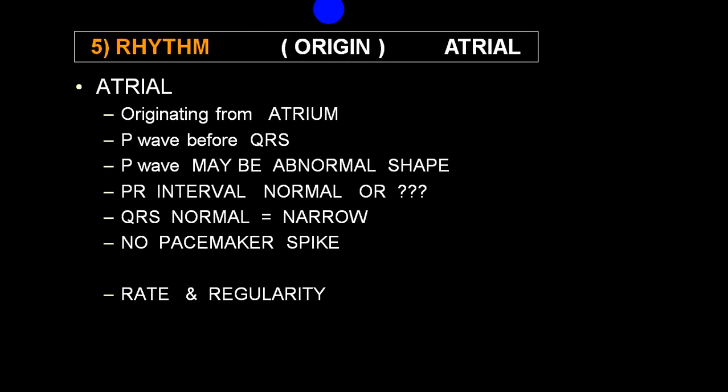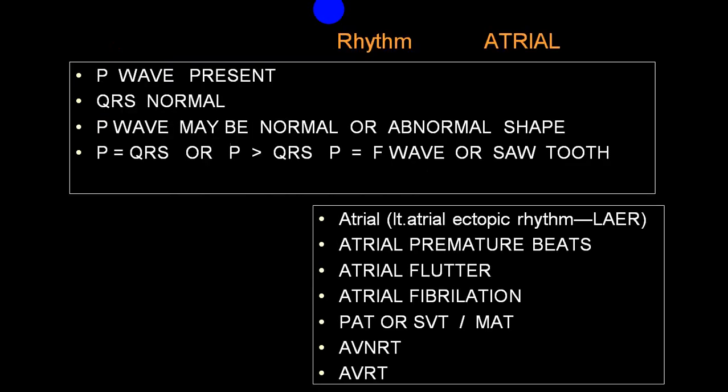So the characteristic of an atrial rhythm: a P wave is present before each QRS complex. The QRS complex is narrow and normal. The P wave is of an abnormal shape. The PR interval may be normal, or if there is a conduction disorder at the level of the AV node, it may be abnormal. There is no pacemaker spike. The P wave will be preceding the QRS complex, and the impulse is generated from the atrium. This is a characteristic. So now you will have different types of disorders.